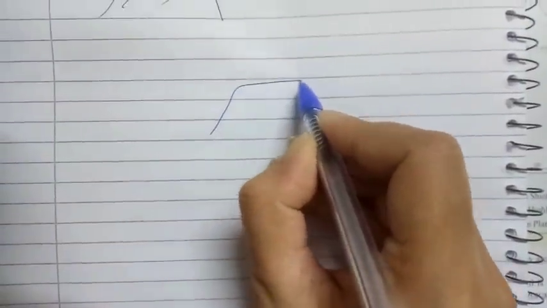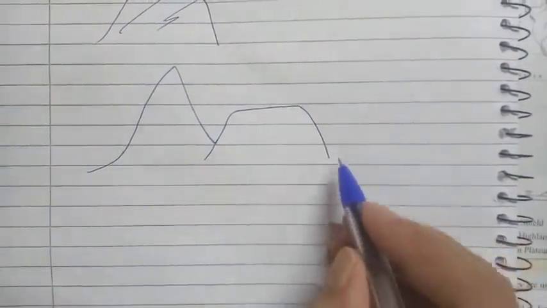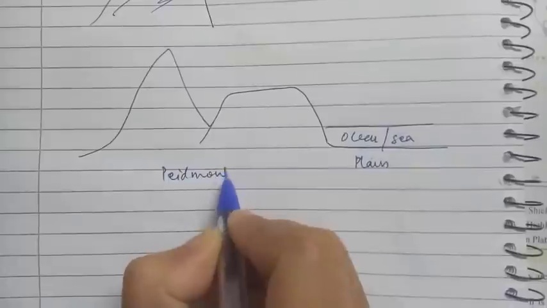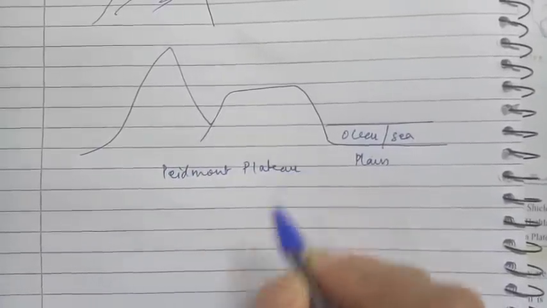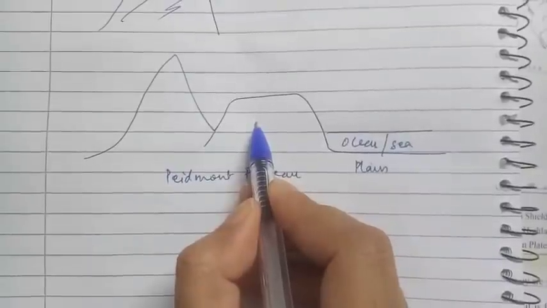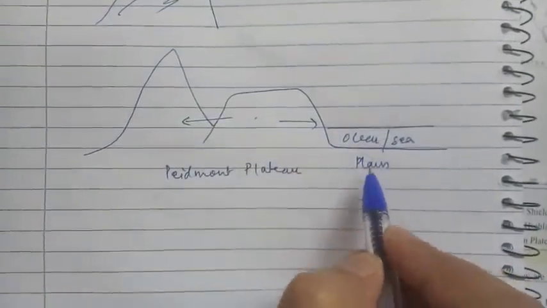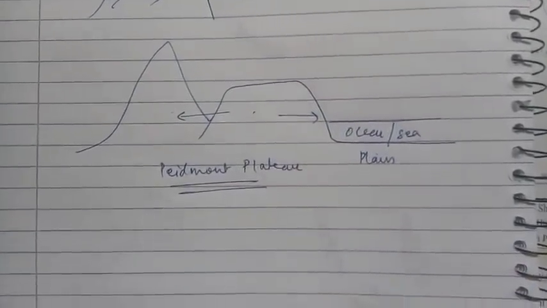If this is a plateau, and on one side, either your left hand side or your right hand side, there is a mountain, and on the other side there is either a plain area, meaning grassland, or any water body such as an ocean or sea, that becomes your Piedmont plateau. Means a plateau which is surrounded on one side by a mountain and on another side by an ocean or a plain, that becomes your Piedmont plateau.